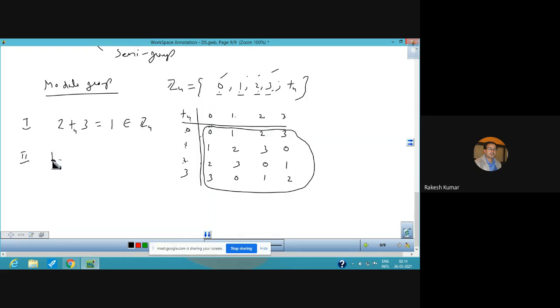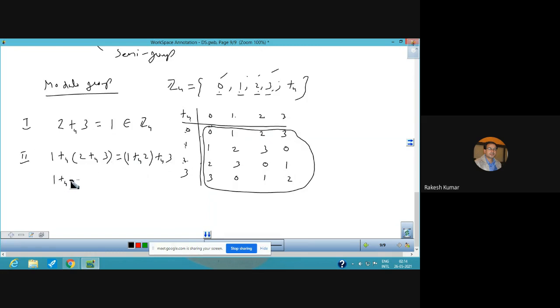Associative can also be checked. Suppose I am taking 3 elements 1, 2, 3. So 1 addition modulo 4, 2 addition modulo 4, 3. Let us check both the sides.